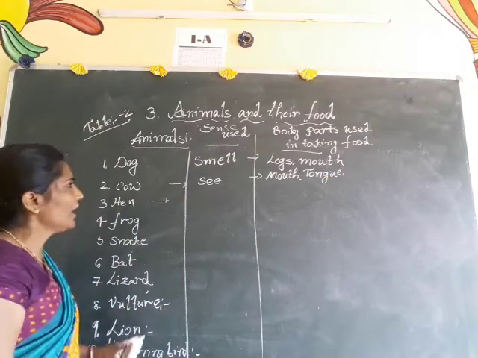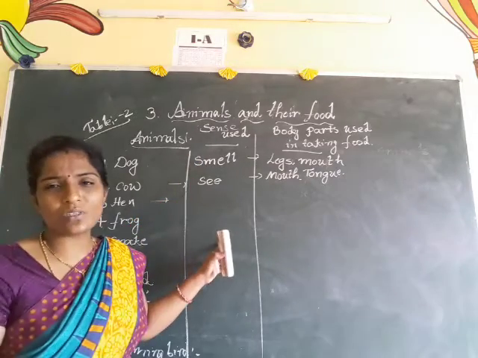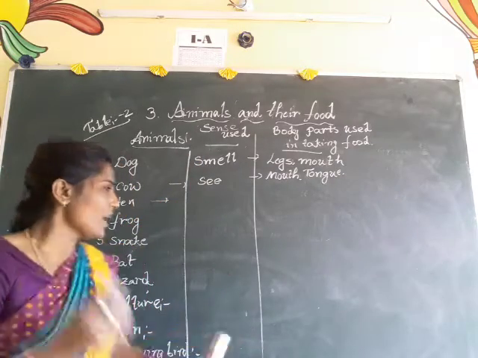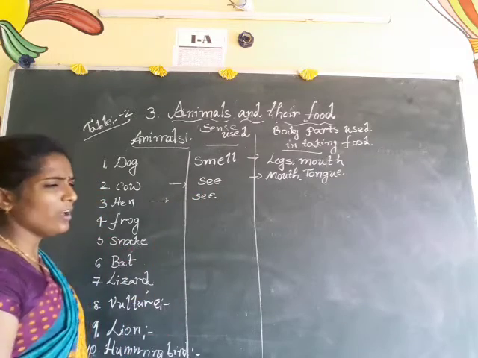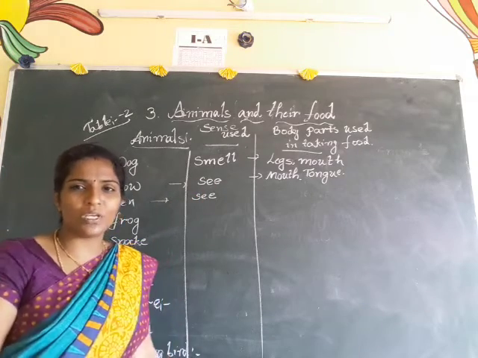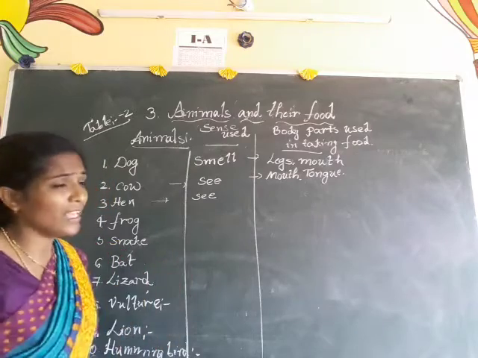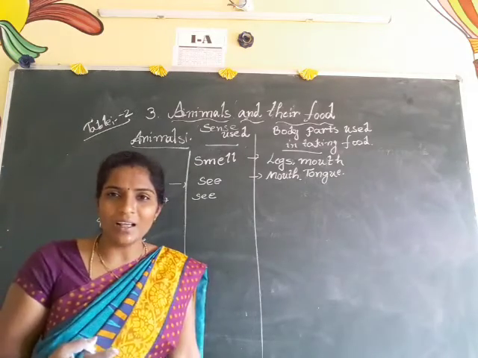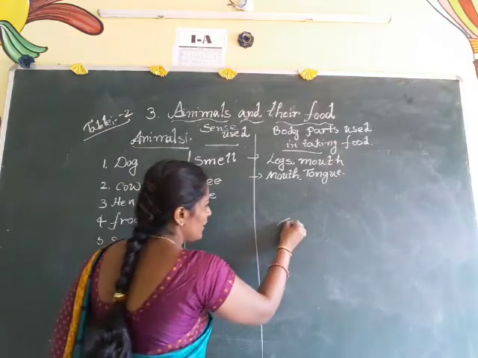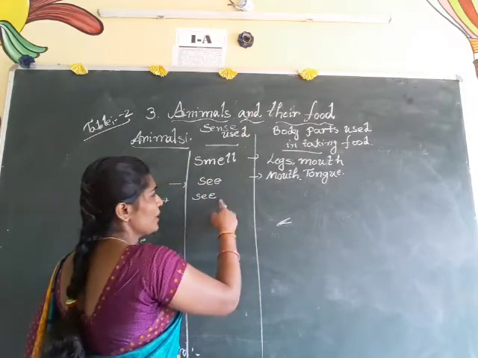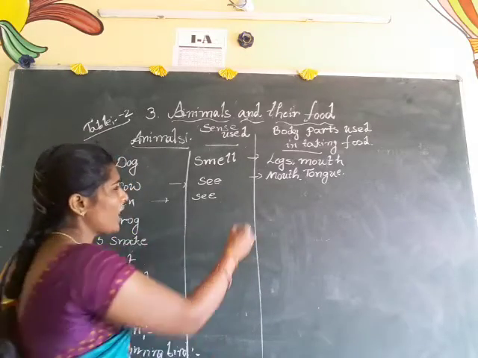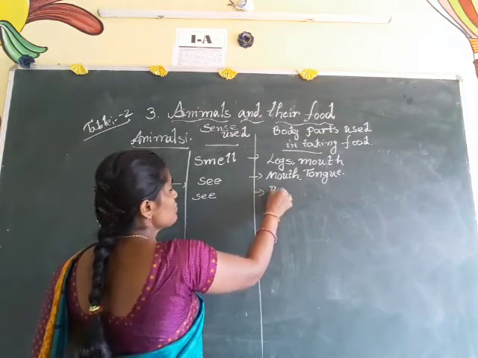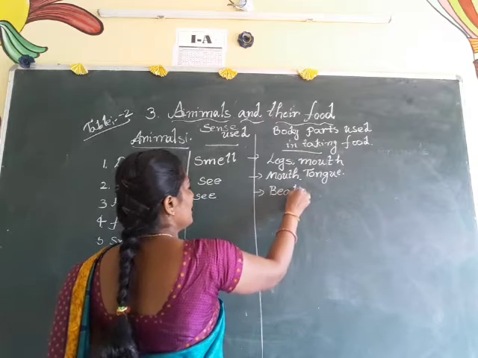Okay, children, and coming to the hen. Which sense can it use? It is also using eyes only. So it is using seeing, or you can say searching or looking. And which body part do they use? Once you imagine a hen, the hen has a beak. With this beak only they can take any food item. So what do we have to write in this? Which body part? Beak.